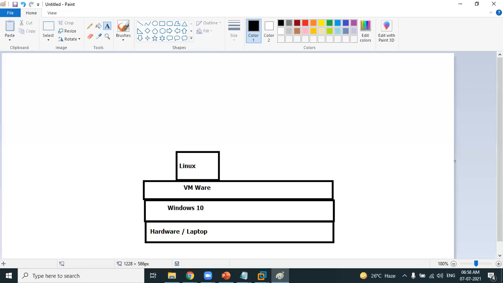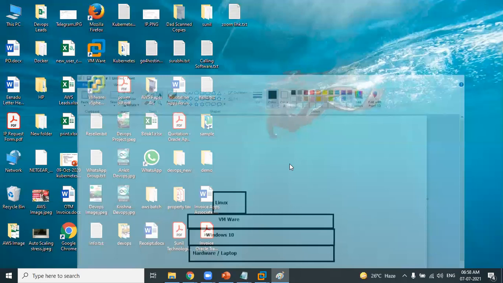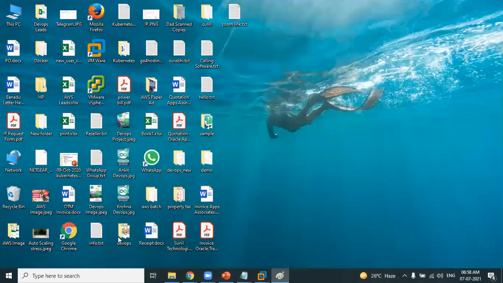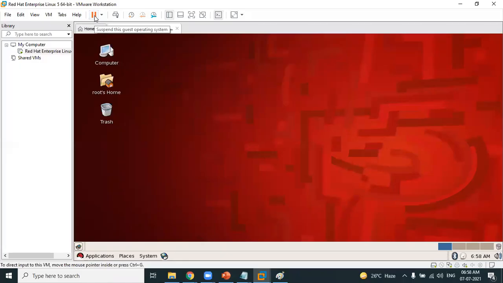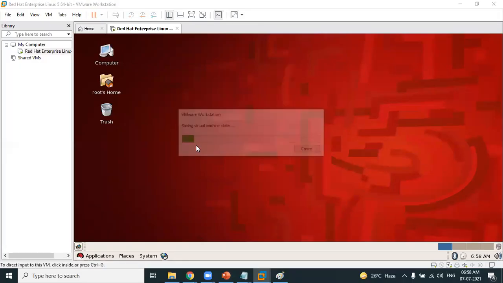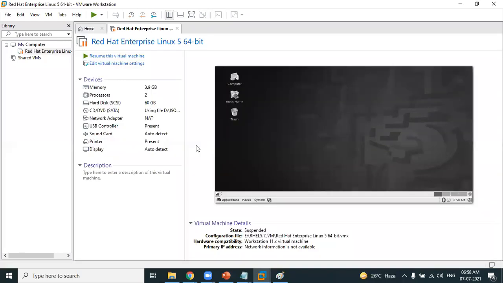The advantage I get is I don't need to format my laptop. For day-to-day activities, I can obviously use my Windows machine, and whenever I want to learn Linux commands, I can go to VMware and play with my Linux machine. Whenever I'm done practicing, I can stop the Linux machine, and I'm back to my Windows machine.